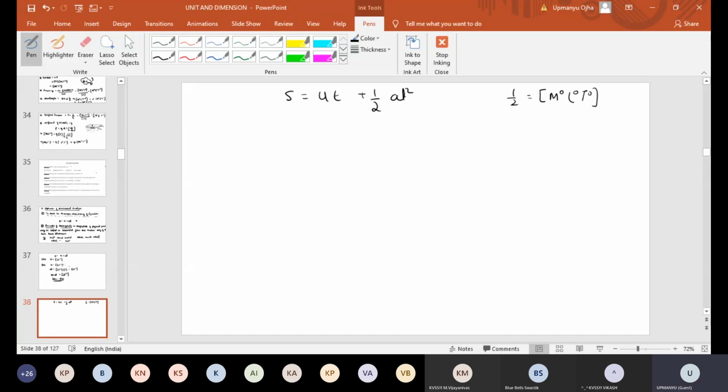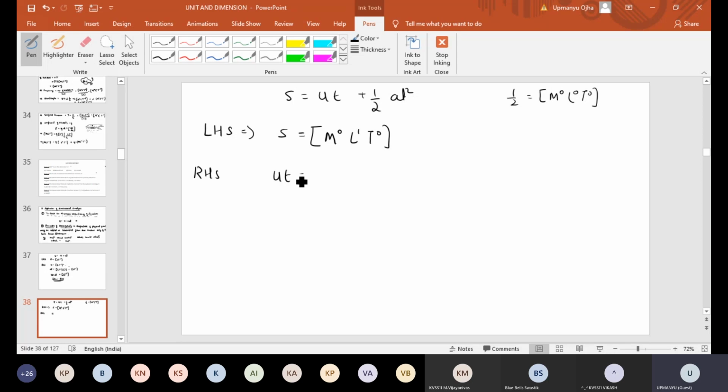Okay, so to prove this, again we have to take the same condition, that left hand side dimension. Left hand side is s. S is displacement, so the dimension of displacement is M0 L1 T0. Correct. Now we go for right hand side. Right hand side first quantity is ut.